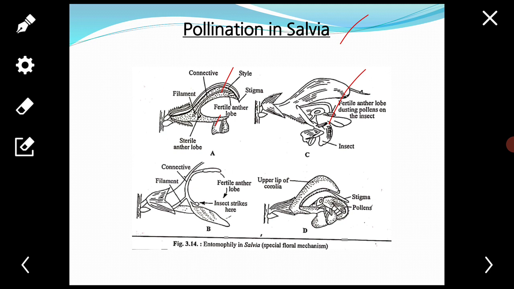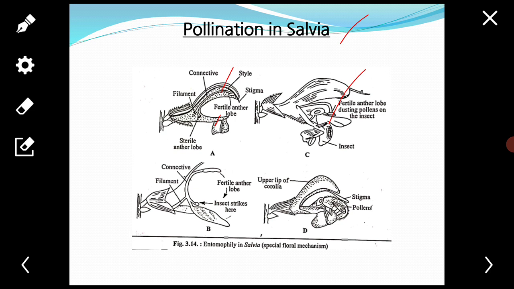Each stamen has a short filament and an elongated curved connective. The anther has two parts. One half is sterile and another half is fertile.